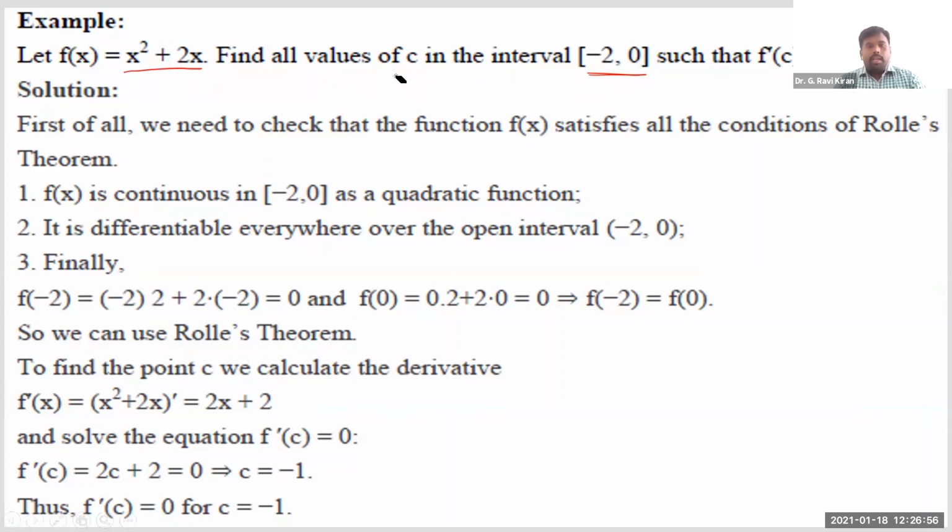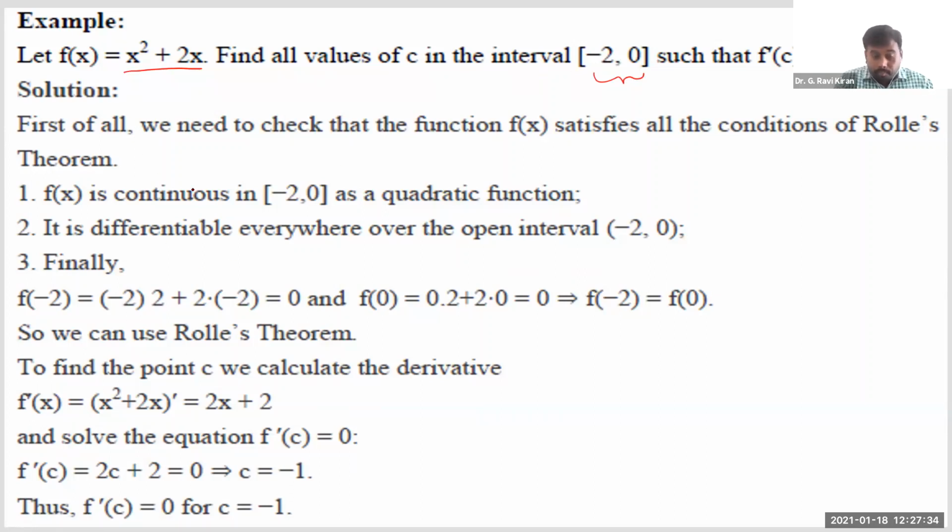Then what are the 3 conditions of Rolle's theorem if you recall them? f(x) must be continuous, it must be differentiable, and then function values at the end points. What are the end points here? The interval of definition is [-2, 0], so the end points are -2 and 0. At these 2 points, function values must be equal. If the given function satisfies these 3 conditions, then definitely Rolle's theorem says there exists 1 point c such that f'(c) is equal to 0. We need to verify whether such a c exists or not.